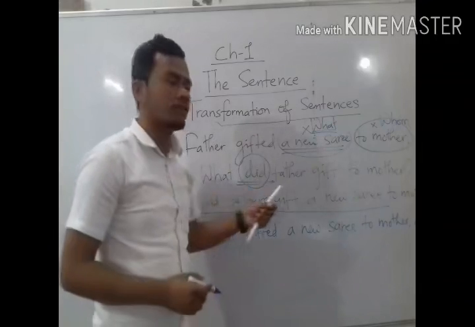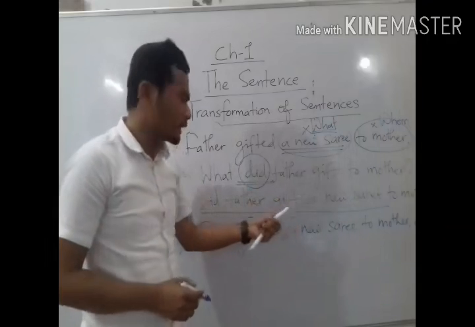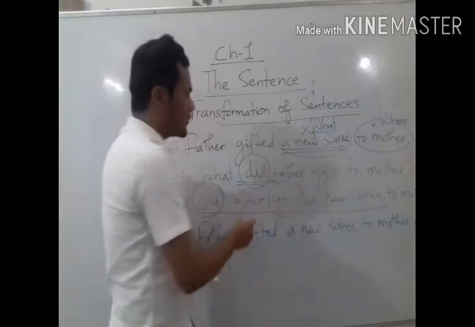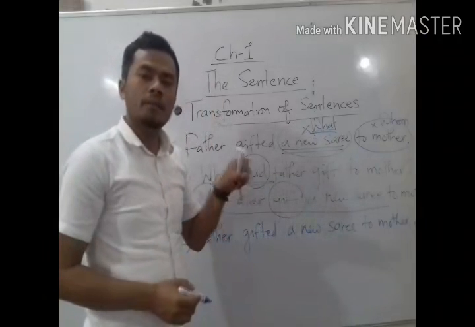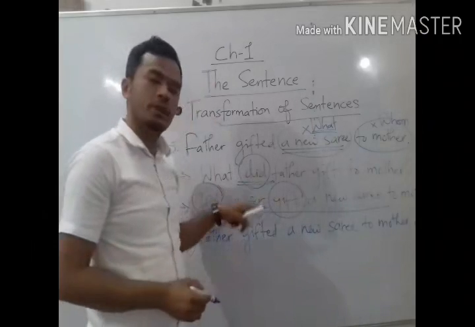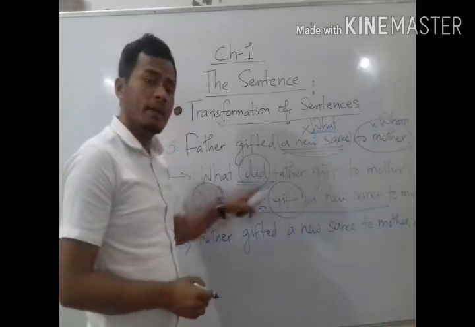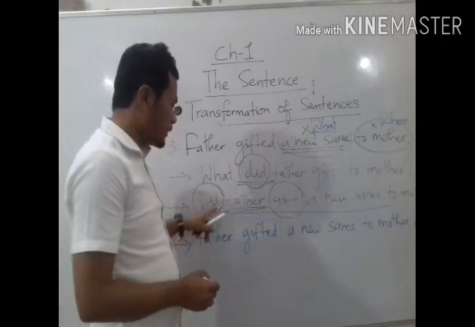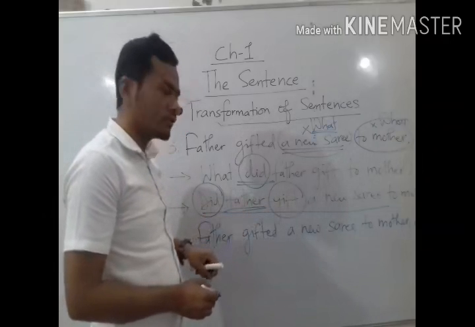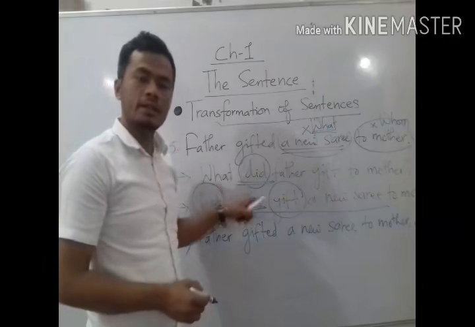Like, did father gift a new sari to mother? Here did is the helping verb and gift is the main verb. And in a verbal question, the subject comes between the helping verb and main verb. Like between did and gift, I have used the subject father. Understood? So this is our correct verbal question.